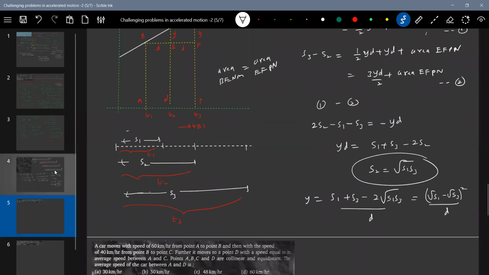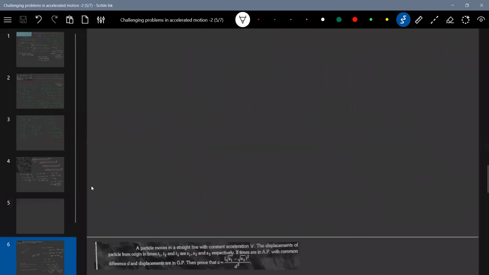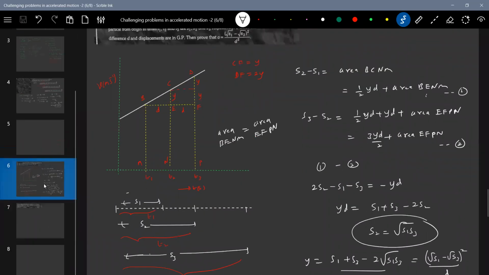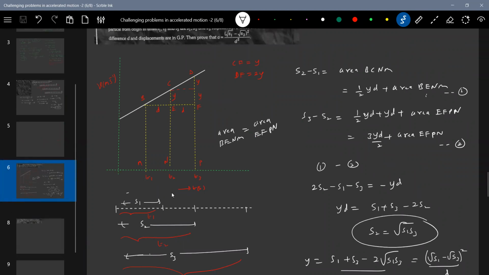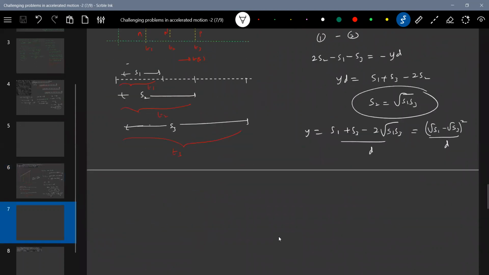I need one extra page. So let me adjust here. So Y by D is equal to, let me multiply and divide by D. So this will become root S1 minus root S3 whole square by D square. What is Y by D? That should be equal to slope.